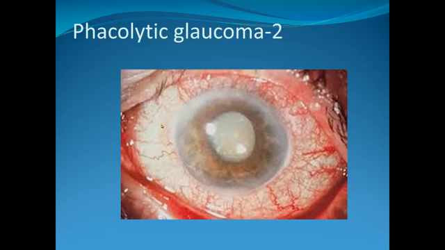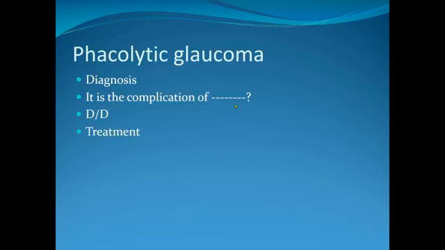This is a picture of phacolytic glaucoma. When phacolytic glaucoma develops, patients with mature cataract, if not treated, develop phacolytic glaucoma. Here the cornea is edematous, the lens is mature, and the pupil is dilated. It is a painful condition that leads to urgent surgery. Otherwise, patients continuously feel discomfort and pain, and sometimes develop a toxic condition.